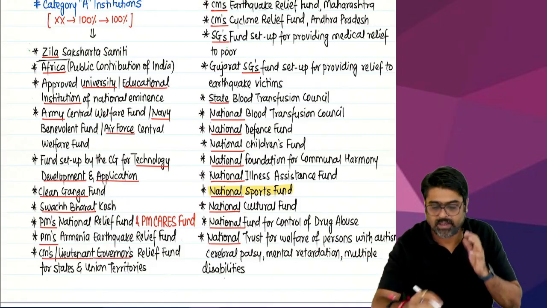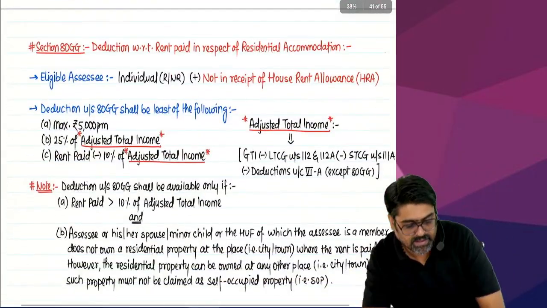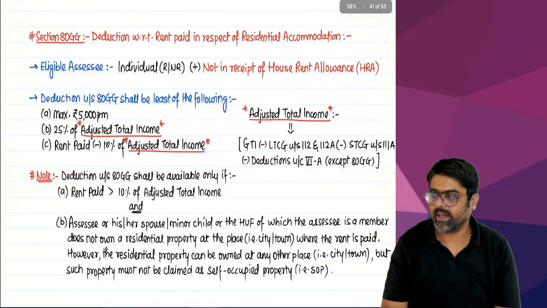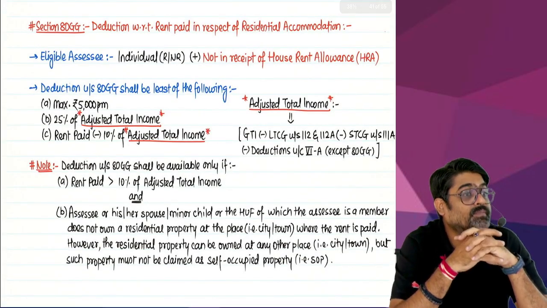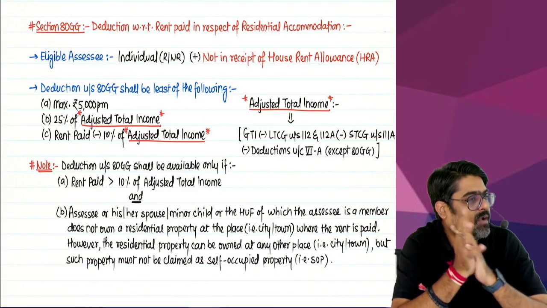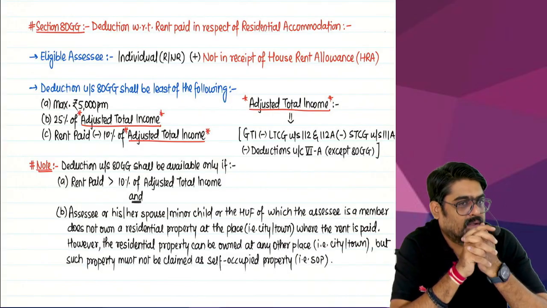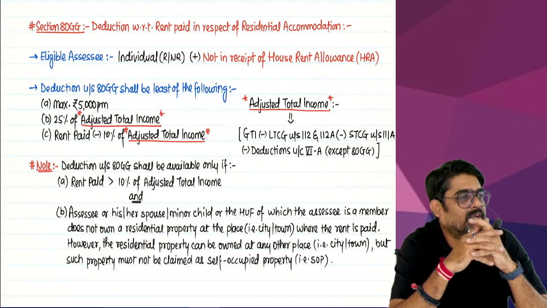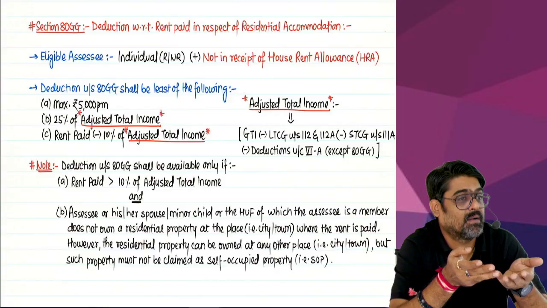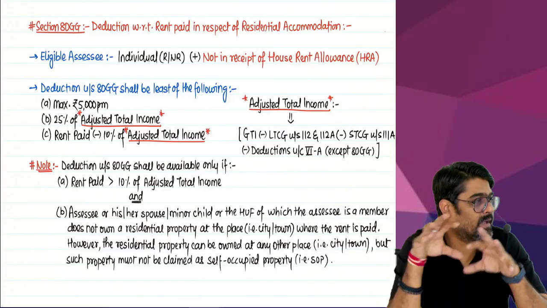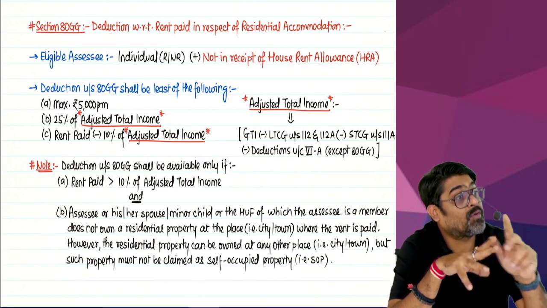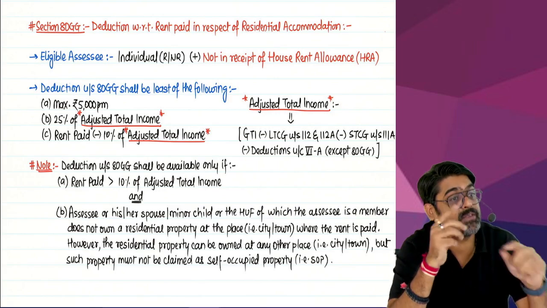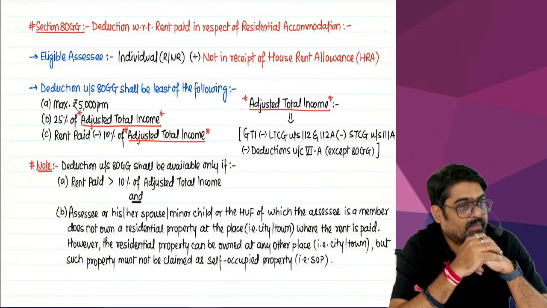Okay. Now see, after 80G, there is one more section, 80GG. Now do you remember, you pay the rent for your house? If you pay the rent for your house, can you get exemption under section 10(13A)? If you pay the rent out of HRA, so if you are earning HRA income and from that HRA income you are paying the rent, then for that rent payment you are going to get exemption under section 10(13A).